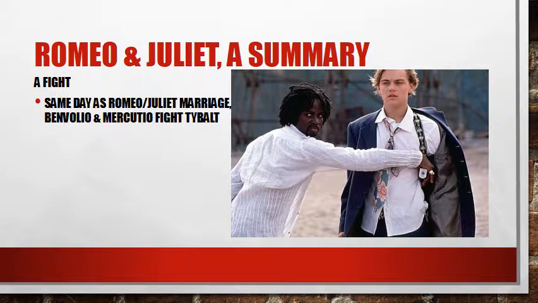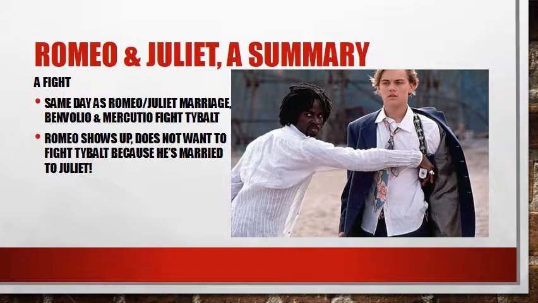So the same day that Romeo and Juliet are married, Romeo's cousin, Benvolio, and his best friend, Mercutio, get into a fight with Juliet's cousin, Tybalt. So Benvolio and Mercutio get into a fight with Tybalt, 2 against 1. Well, Tybalt is really, really mad at Romeo for coming to the Capulets' party. So he starts a fight with Benvolio and Mercutio. The reason they're fighting is Tybalt found out that Romeo snuck into the party, and he wants to fight him, but Benvolio and Mercutio intervene.